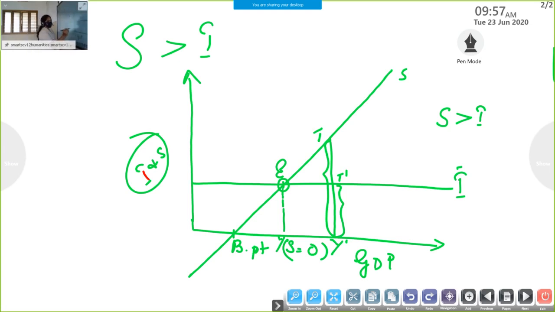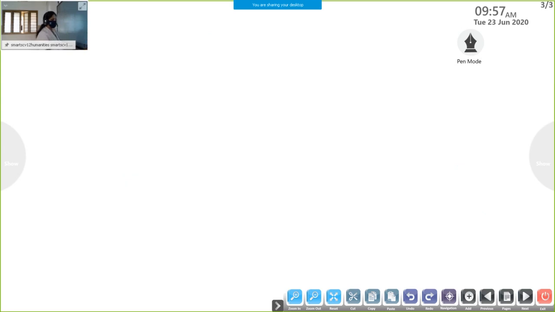Okay, here T Y dash is greater than T dash Y dash. T Y dash shows planned saving and T dash Y dash shows planned investment. Here saving is greater than investment, or we can say household's expenditure is less than firm's investment expenditure. Okay, that is the meaning.